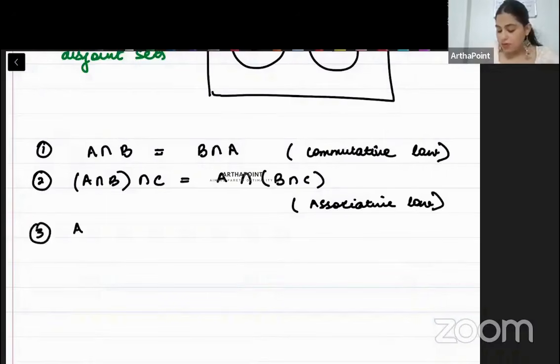Next property. Beta, third. If you find common between A and null, well, null has nothing in it, so what will be its common with A? Nothing, because null is null. So that will give you phi.